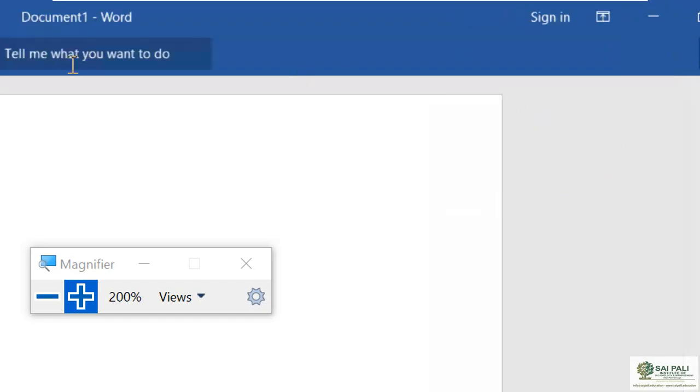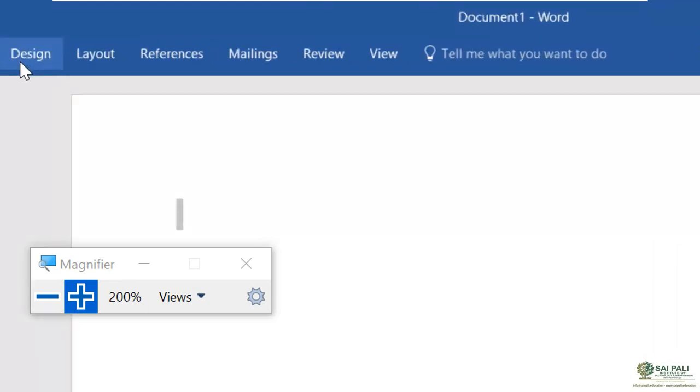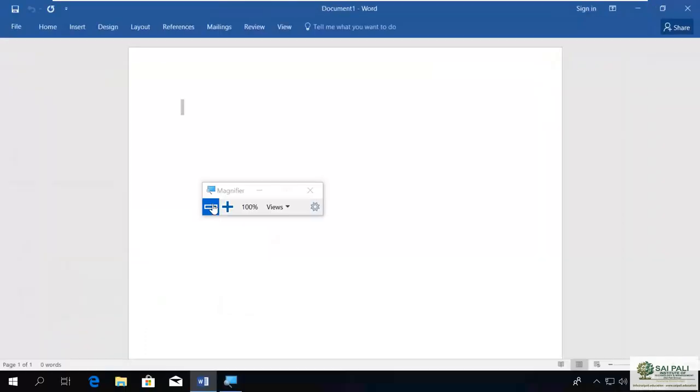now what it is doing here, it is showing only tabs. You can see the tabs are visible, but the ribbon commands are not there. It will not disappear automatically. It will always show you the tabs. But if you need commands, then you have to click on the tab.